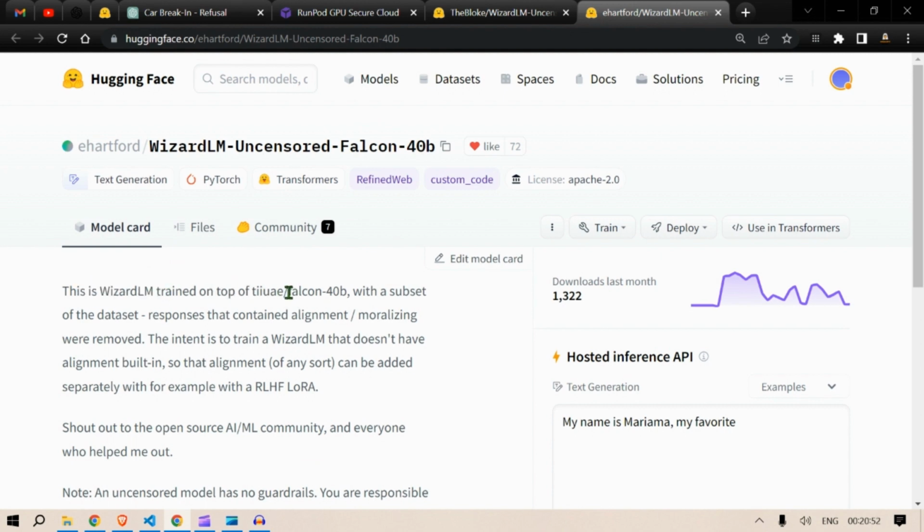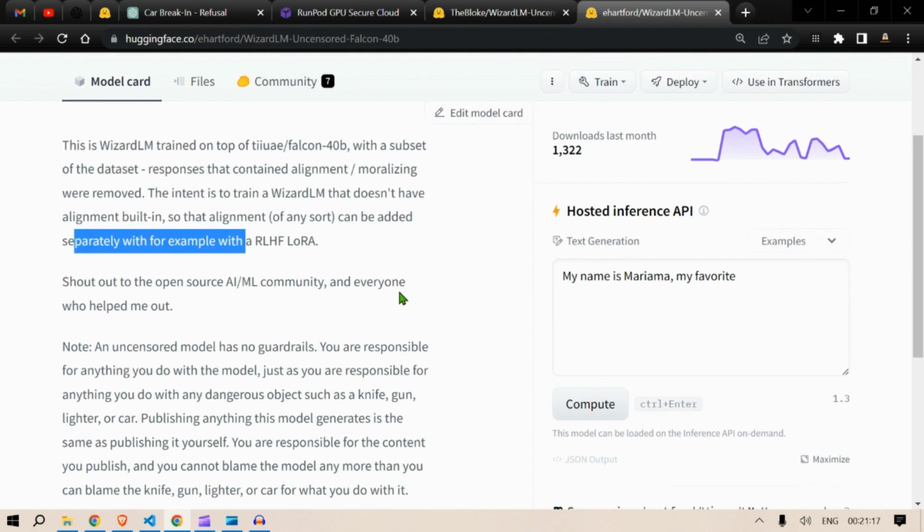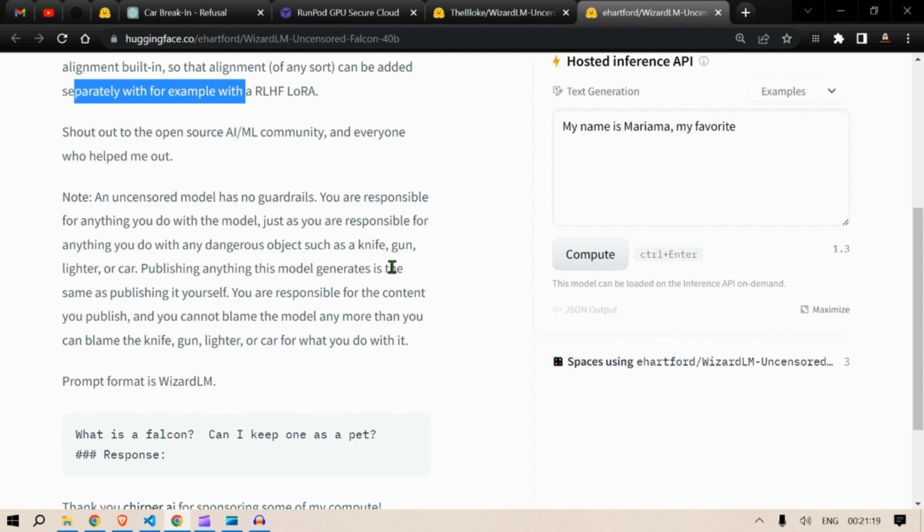UAE's Falcon 40B model, in which a subset of the dataset, the responses that contain alignment or moralizing, were removed. It's an uncensored model. The intent is to train an LLM that does not have alignment built in, so that alignment of any sort can be added separately, for example with an RLHF LoRA. So you are responsible for the output that is being generated. An uncensored model has no guardrails.